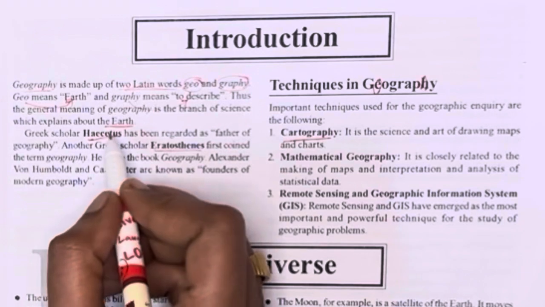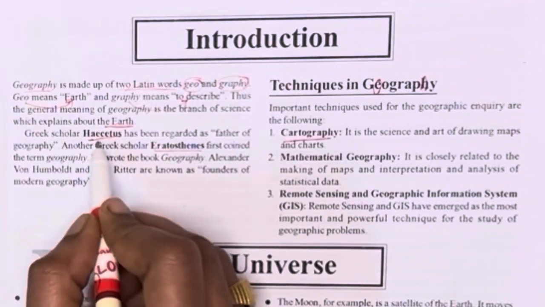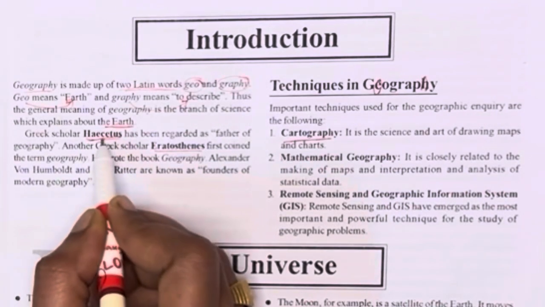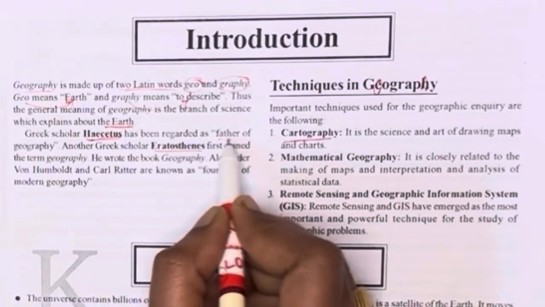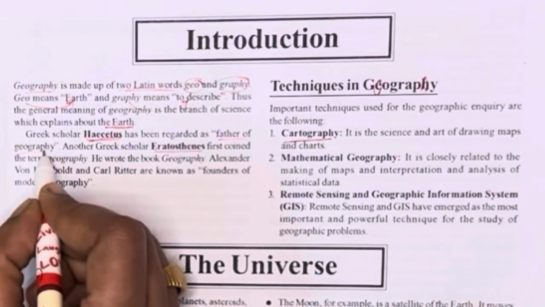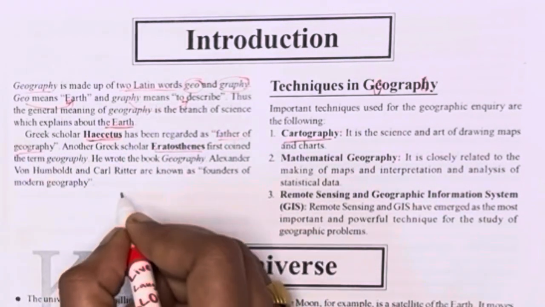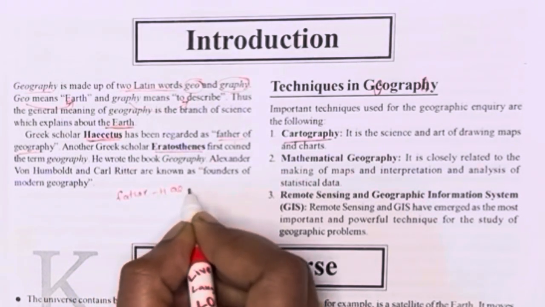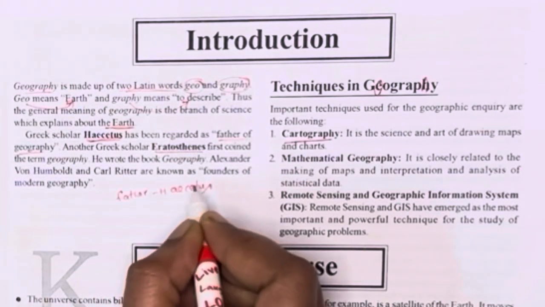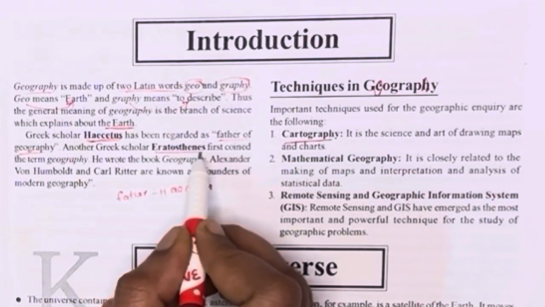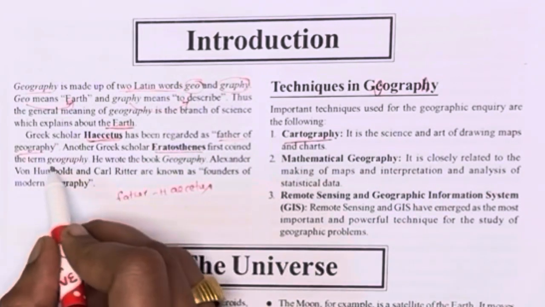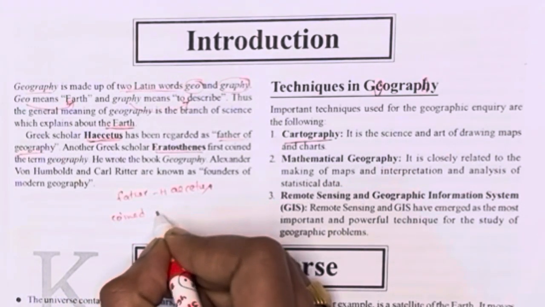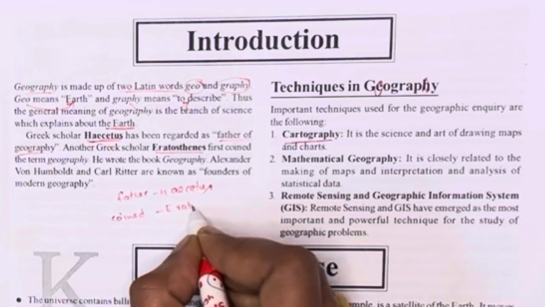Father of geography is Hecataeus, and the term was coined by Eratosthenes, and he wrote the book Geography. Alexander von Humboldt and Karl Ritter are also known as founders of modern geography. From an exam point of view, the important point is that the father of geography is Hecataeus, and the term was coined by Eratosthenes.